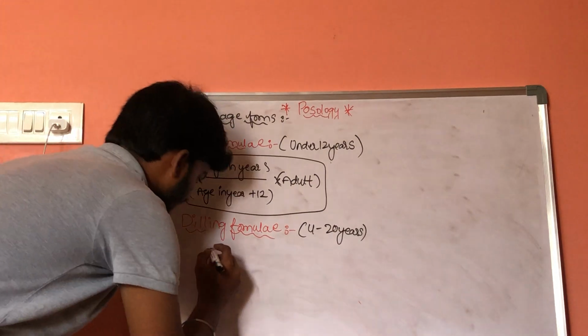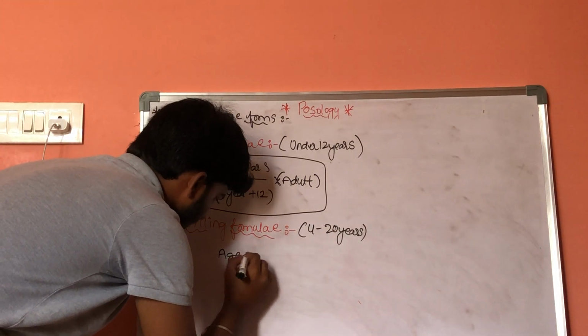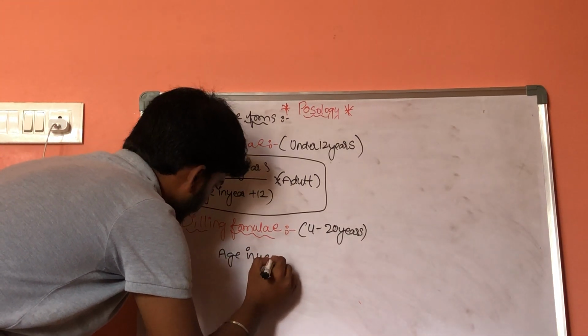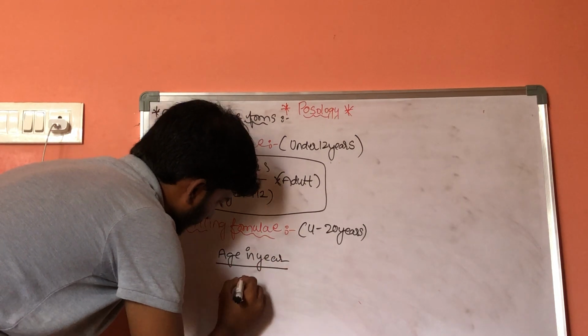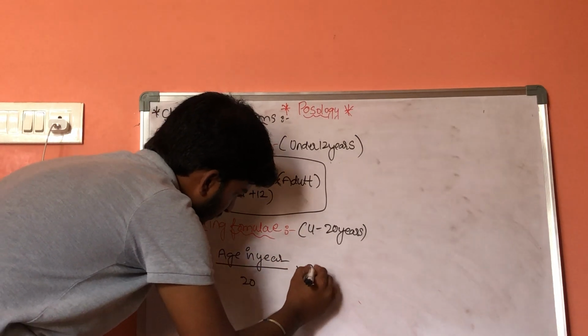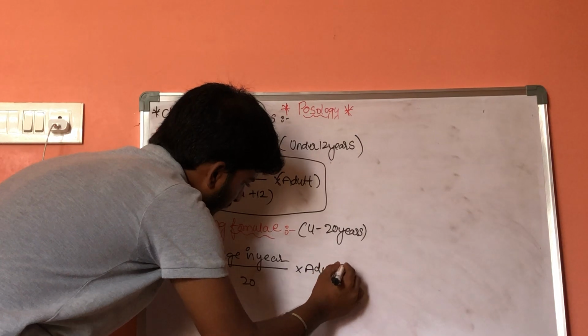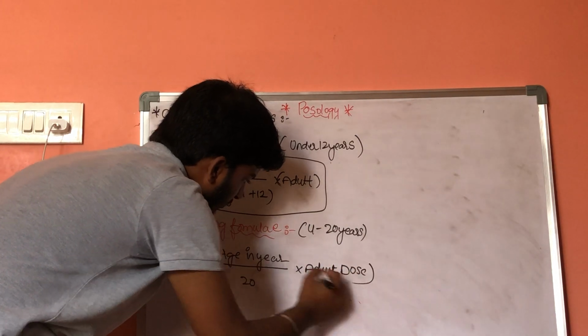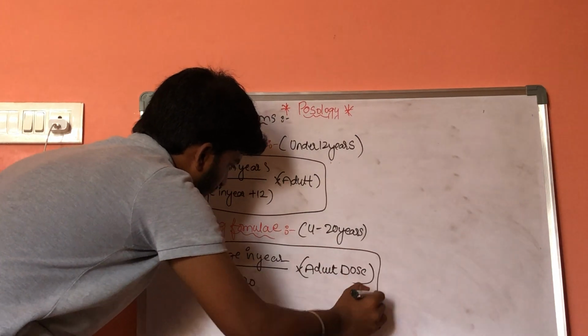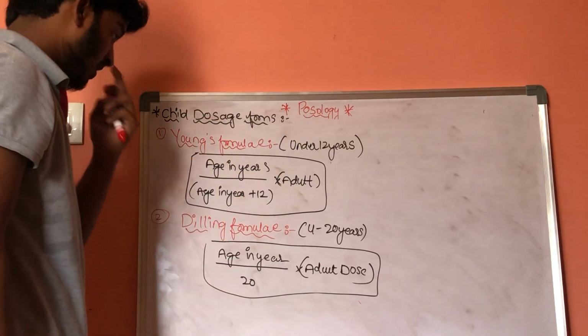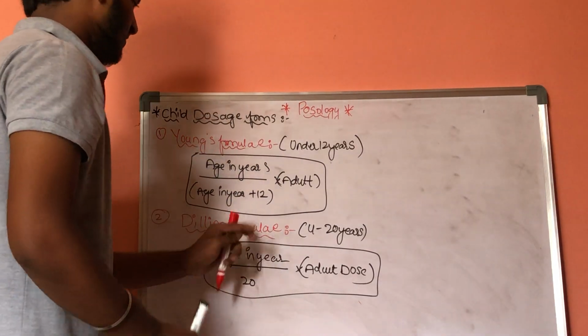Dilling's formula can be given as age in year divided by 20 into adult dose. This is Dilling's formula.